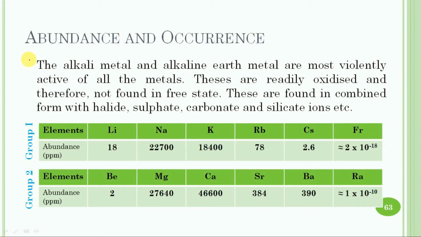Abundance and occurrence of s-block elements. The s-block elements belong to group 1 and group 2 of the periodic table. Group 1 is called the alkali metals and group 2 is called the alkaline earth metals. The alkali and alkaline earth metals are the most violently active of all the elements.